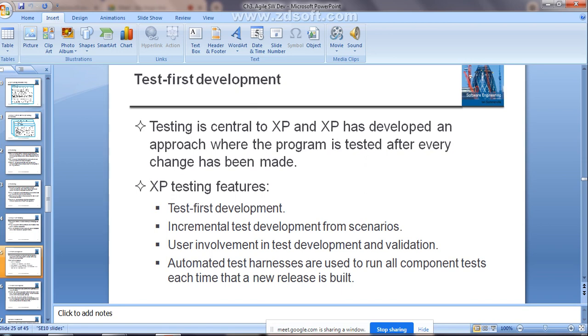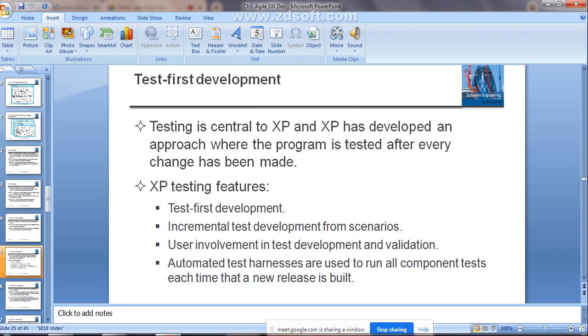So the next key practice is test first development. The name itself indicates test first before the development. That means before actual development of any functionality, you need to do the testing. Clear? That is what test first development indicates. How that will be done in the case of extreme programming, we will see now.